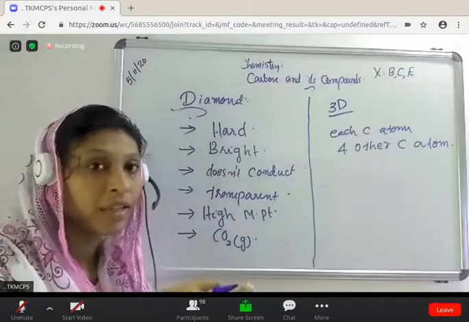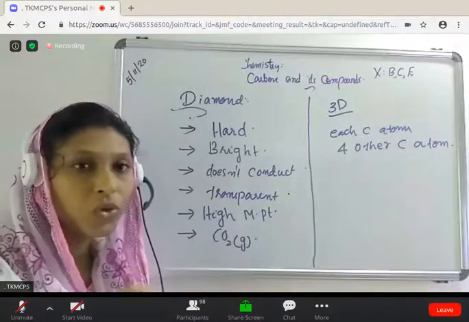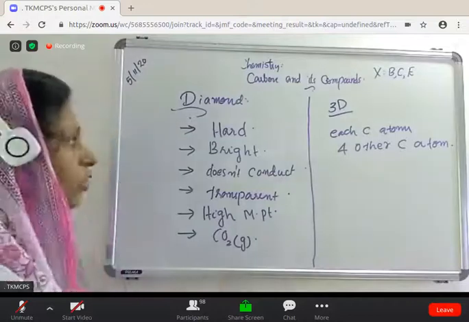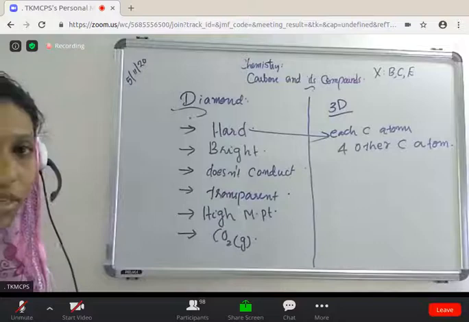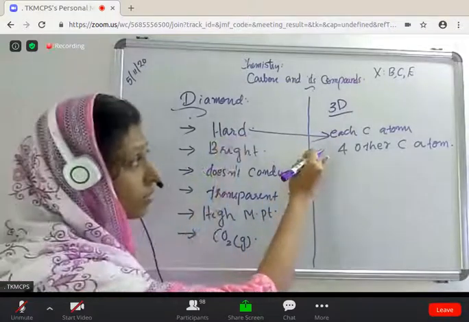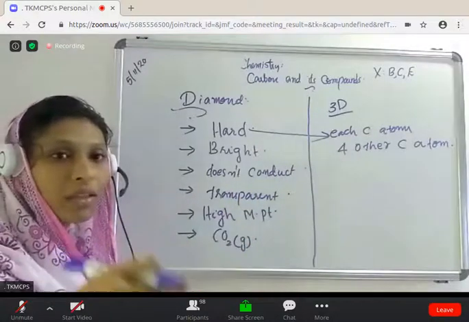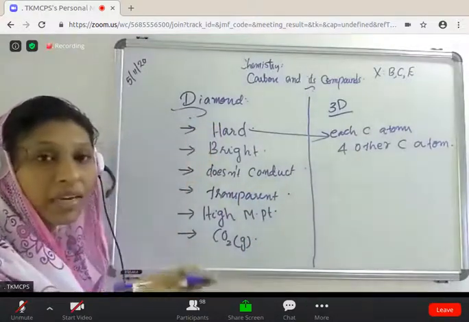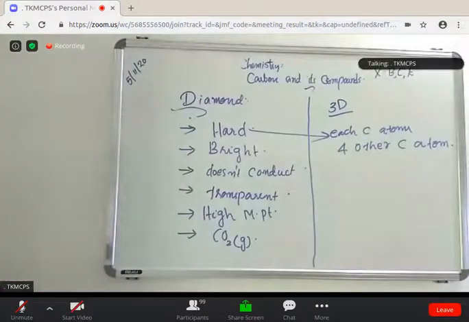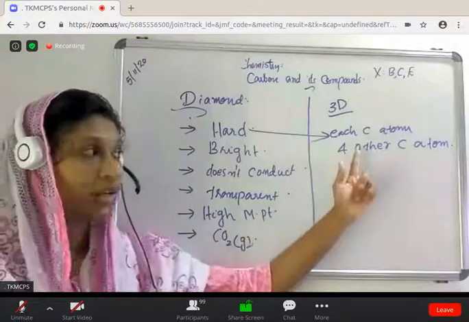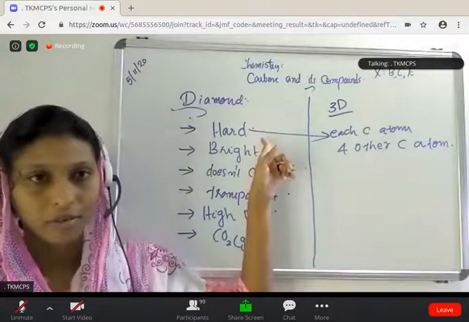They are held by this three-dimensional network structure. Due to this structure, diamond is very hard, because each atom is combined with 4 other carbon atoms. The structure is given in your textbook.